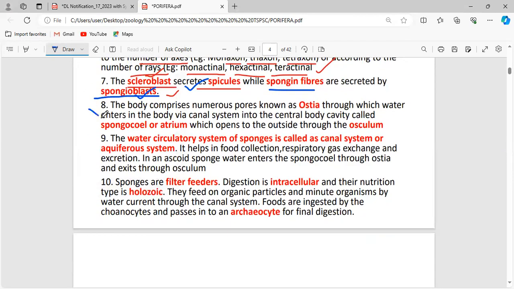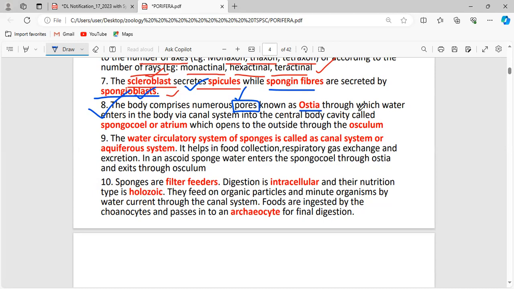Okay. Now, this body comprises numerous pores. We know that, as the name suggests, poriferans, or the sponges, have many pores throughout their body. Through these pores, water is taken in and out of the body of the organism. And the technical term for these pores is ostia.